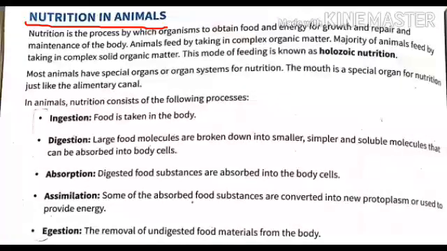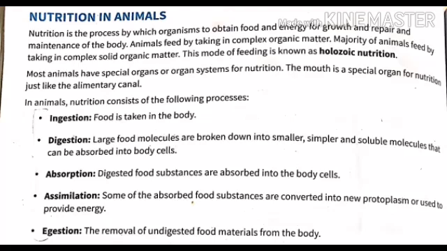Now next is nutrition in animals. Now what is nutrition? It is the process of taking in food and its utilization by living organisms. Now why is nutrition important for organisms? As it gives energy to them, it helps in growth and development of their body, it repairs the damaged tissue and it helps in maintenance of their body.